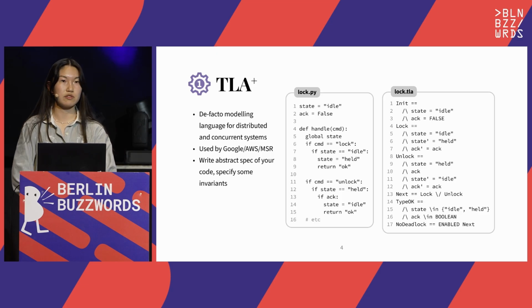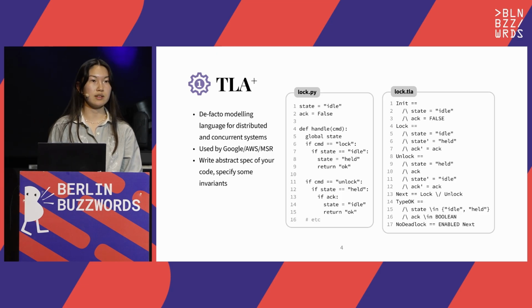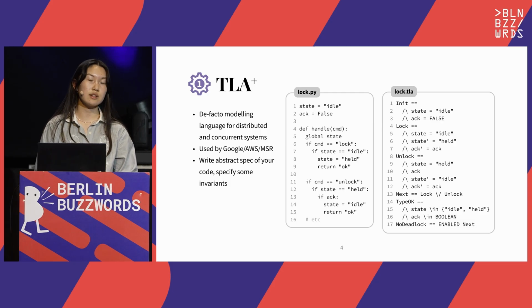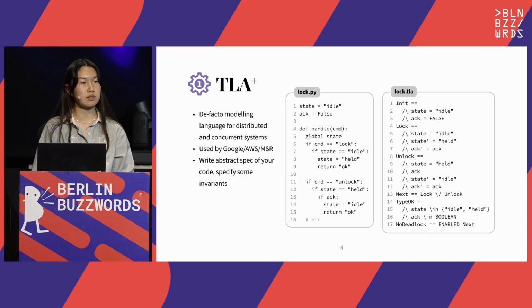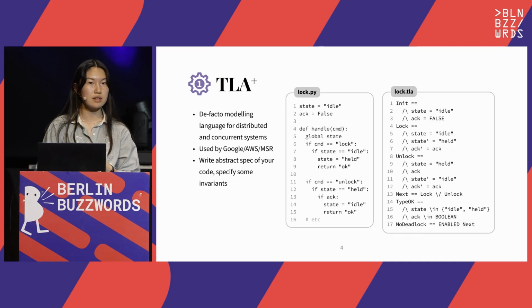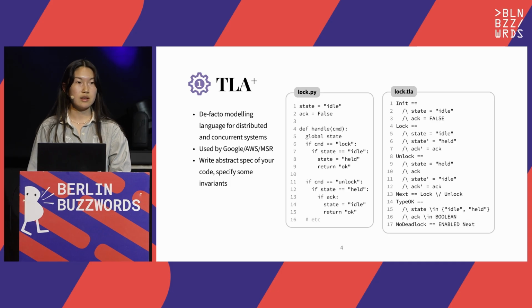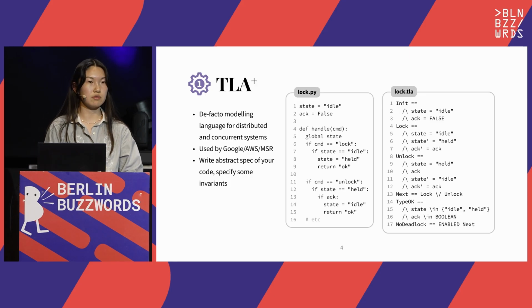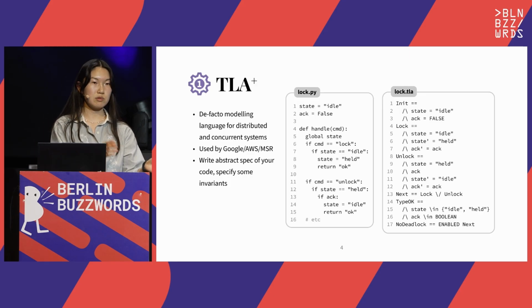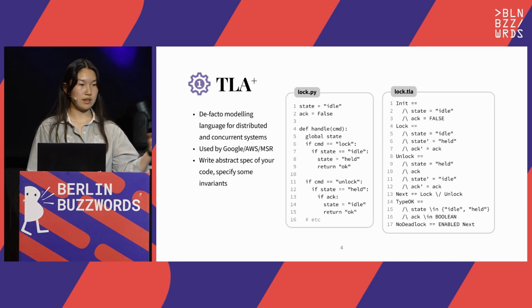So in this talk, the formal ecosystem I'll be focusing on is TLA+. It's the de facto modeling language for concurrent and distributed systems, and it's very widely used in industry. So Google, AWS, Microsoft Research, all that. How TLA+ works is you write a spec, which is an abstraction over your code, and it lives as a separate file. And on the right here, we have an example.